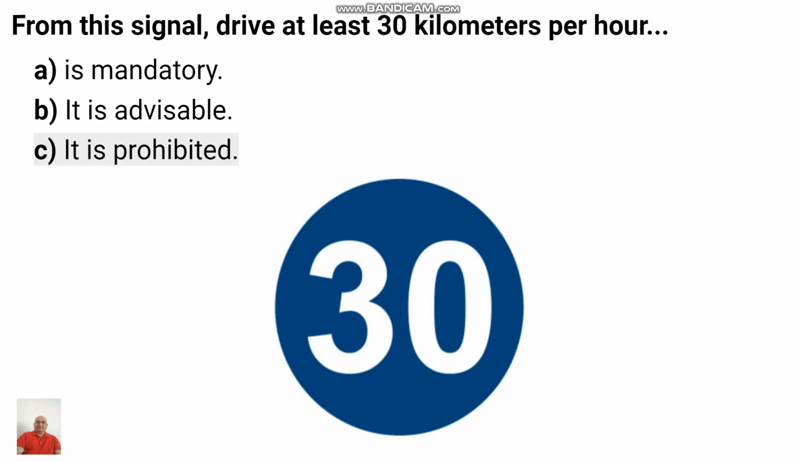From this signal, drive at least 30 km per hour. You can see the circle in blue, and it indicates the speed sign. So it is a mandatory sign, a compulsory sign. So if they are showing the minimum speed, you have to drive at least 30 km per hour. It is mandatory over there. So A is the correct answer.